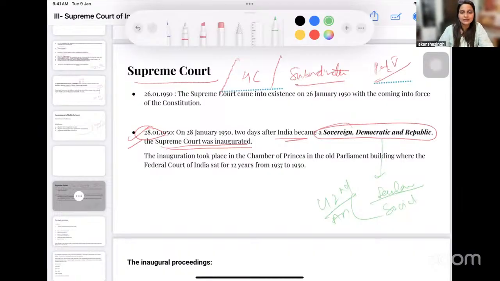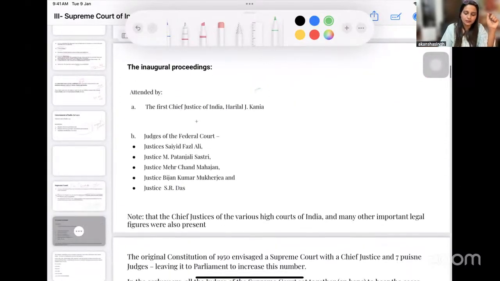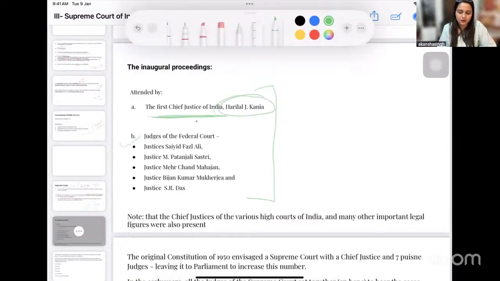So यहाँ पर हमने 28th January में inauguration किया. The inauguration took place in the old Parliament building in the Chamber of Princes. You should remember this point as well. And these were the people who took part in the inaugural proceedings. So seeing the level of exam getting more and more difficult, you may be asked these names as well. So just glance through these names at least once for you to be in a position to answer this. So we had the first Chief Justice of India, that is H.J. Kania, right? Then we have judges from the Federal Court who, because the Federal Court was transformed into the Supreme Court, were also moved to the Supreme Court of India.